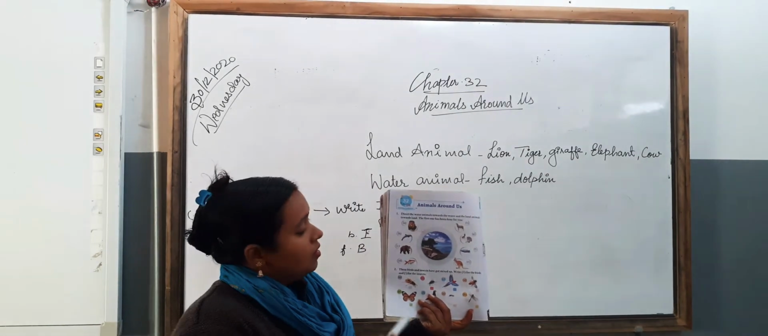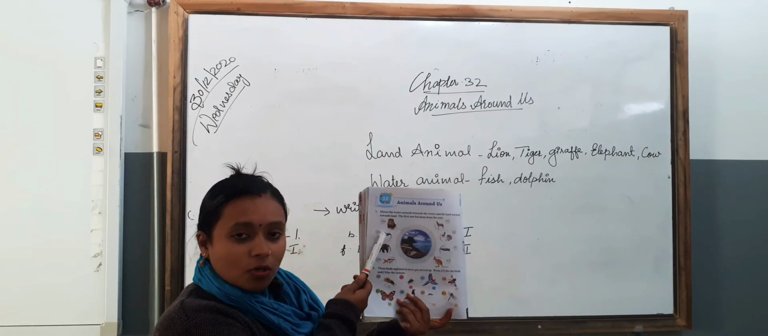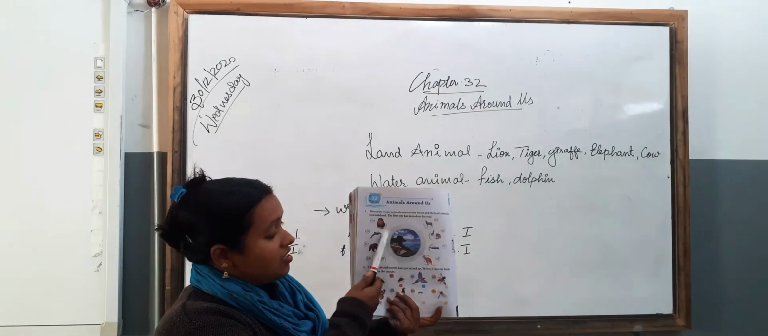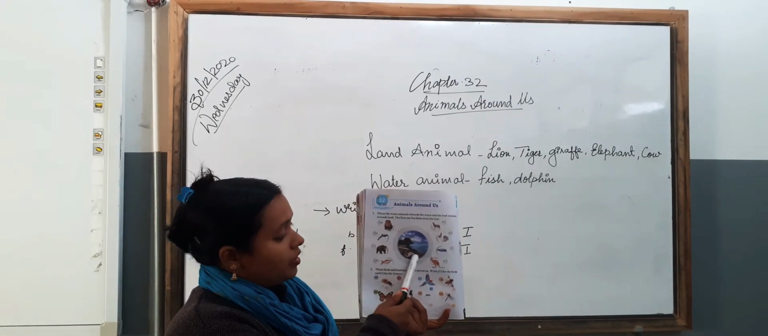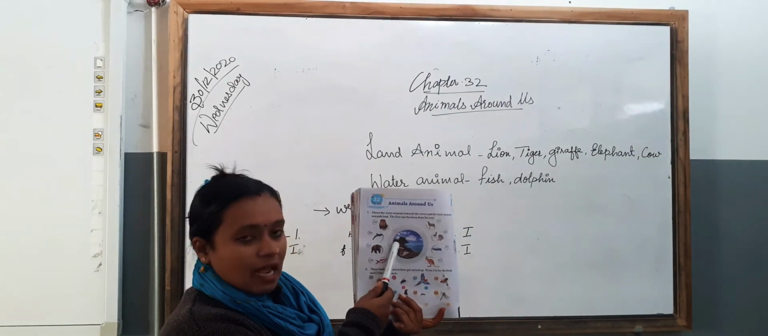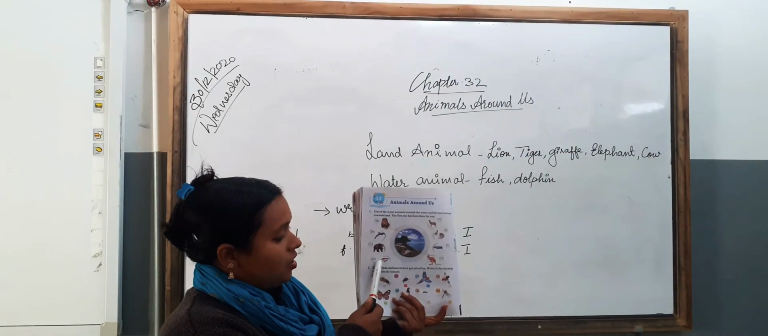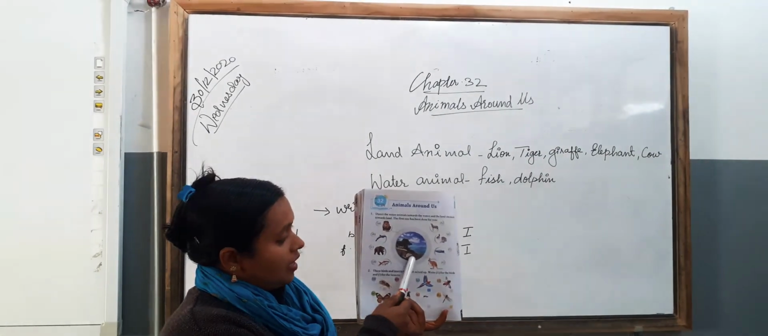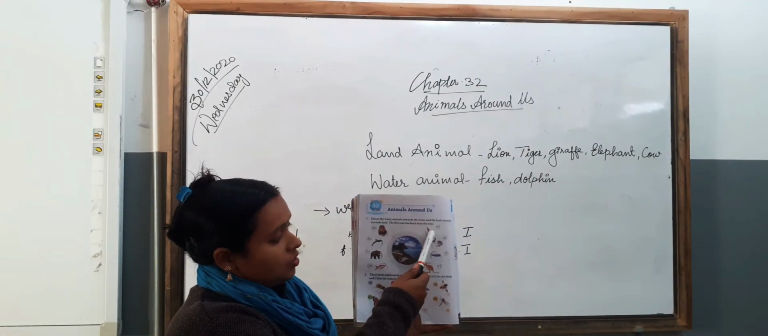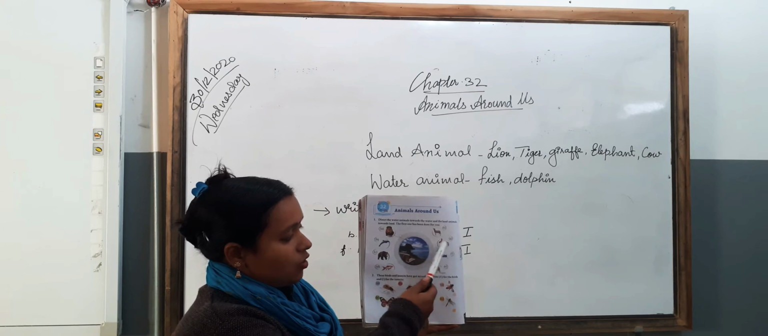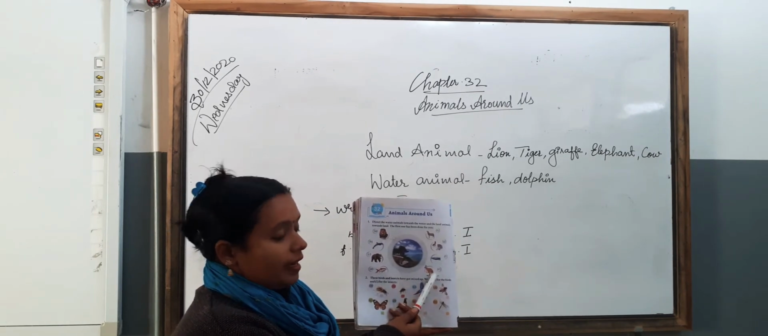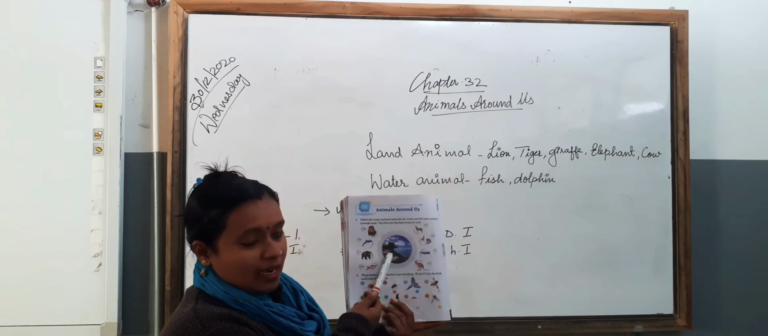Now this one, we all know this is a dolphin. This is a water animal, so we have to put an arrow like this. Now this is a bear, so we put it on land. This is a land animal. Again fish, again to water. This one to land. Rabbit also land. Again fish to water. Kangaroo to land.